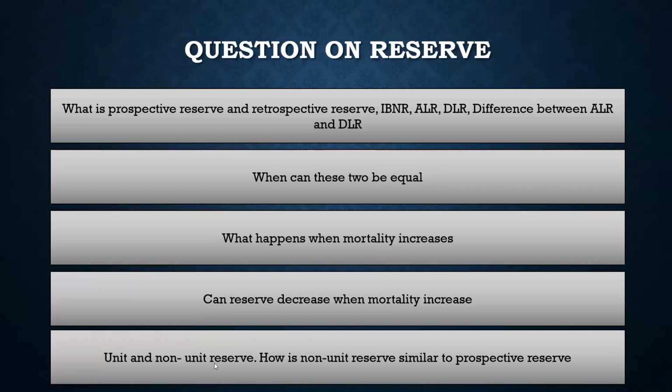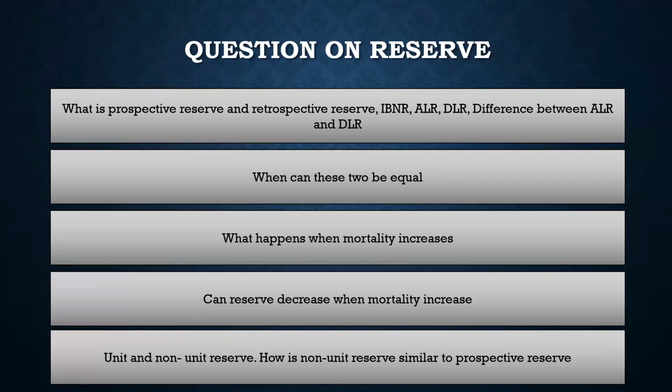And finally, unit reserve and non-unit reserve, and how is non-unit reserve similar to prospective reserves? For unit reserve and non-unit reserve, I think I need to create a separate video on how they are calculated. But in very short detail, I can say that unit reserve is actually the unit fund. Whatever the customer can see, that is the unit fund. The unit fund is called unit reserve because it is paid to the policyholder.